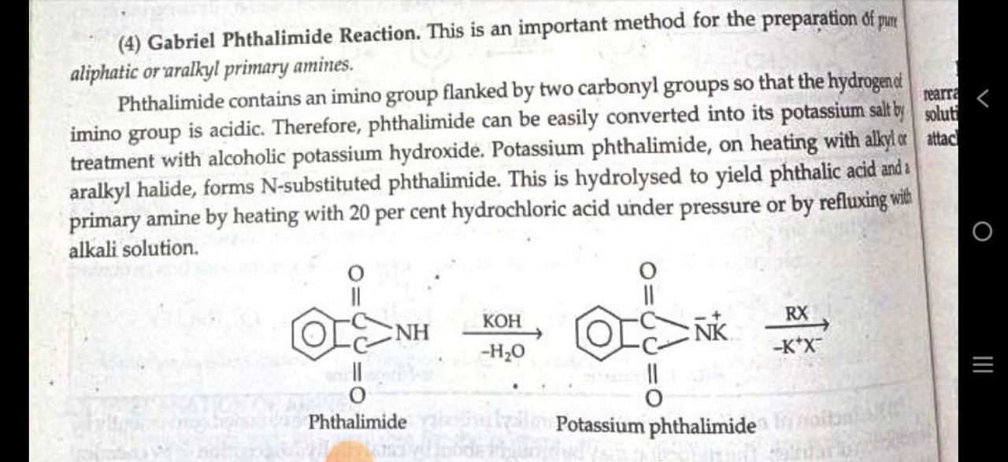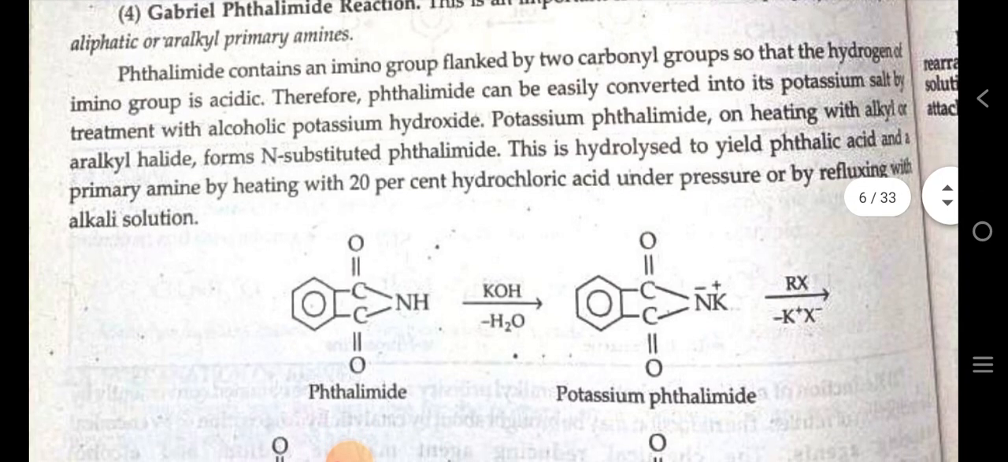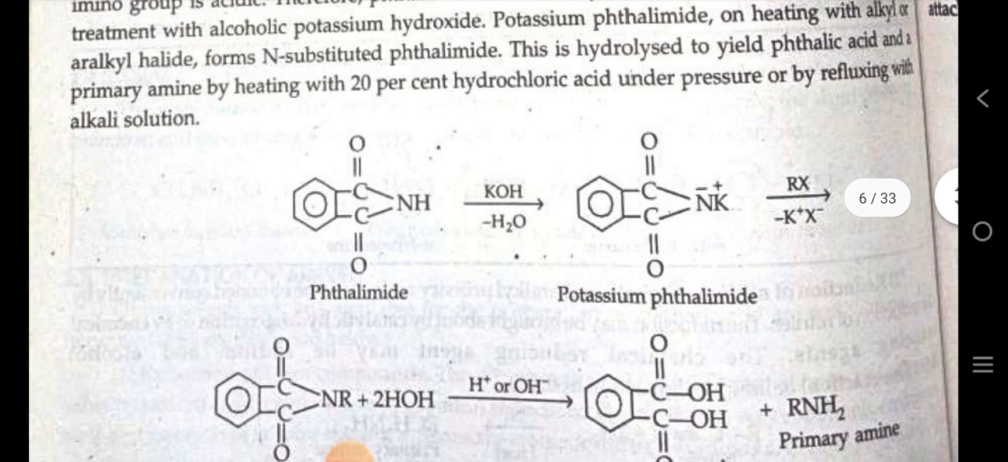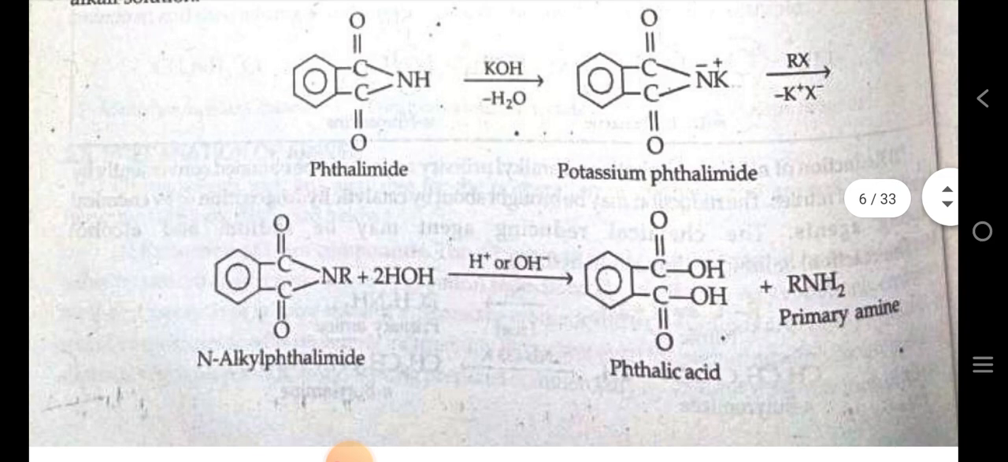This is hydrolyzed to yield phthalic acid and a primary amine by heating with 20% hydrochloric acid under pressure or by refluxing with alkali solution. For example, phthalimide in the presence of base can form potassium phthalimide. After that, we introduce alkyl halide in it. It forms an alkyl phthalimide. After that, we hydrolyze this substrate and find phthalic acid with primary amines.